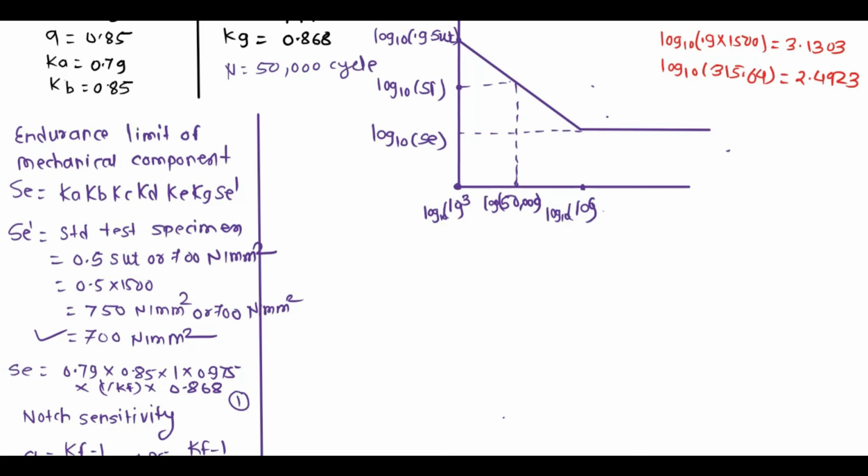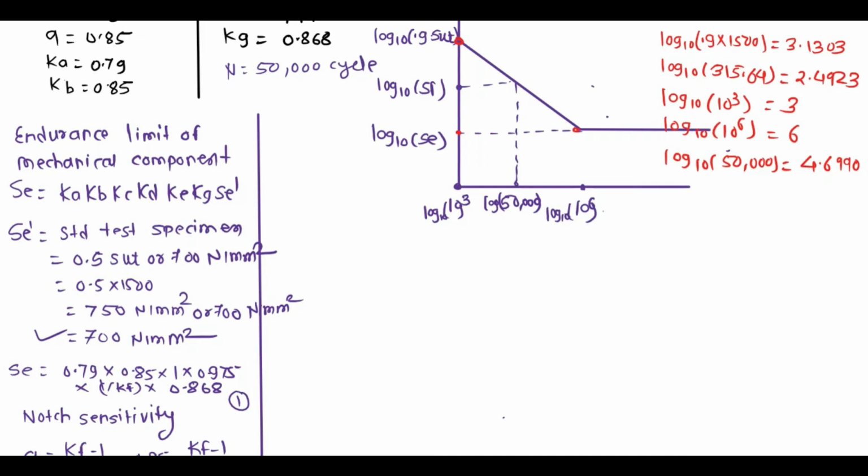Next, log to the base 10 of 10 raised to 3, that term will be 3. Next, log to the base 10 of 10 raised to 6. Next, log to the base 10 of 50,000, and that value is 4.6990.